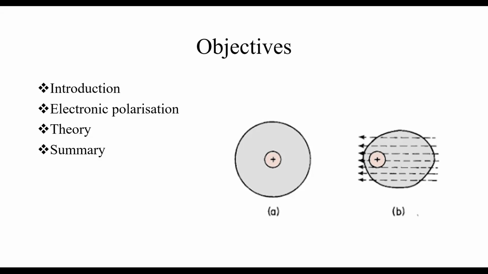The protons are arranged at a center point and the electron clouds are arranged on the outside. Even in the absence of an electric field, if you apply the electric field, the positive and negative charges are going to be shifted in opposite ways. But there is some Coulombic interaction and Lorentz force that is going to take place. Because of these two types of forces arising, the polarization phenomenon is going to occur.